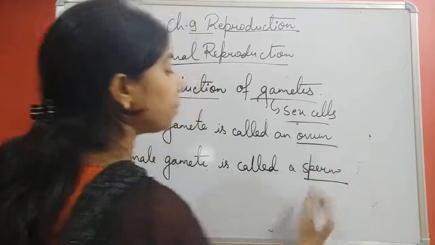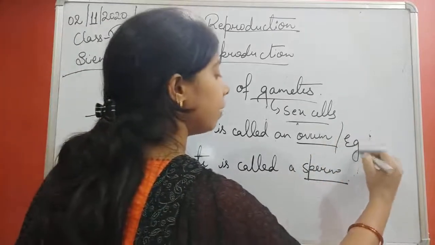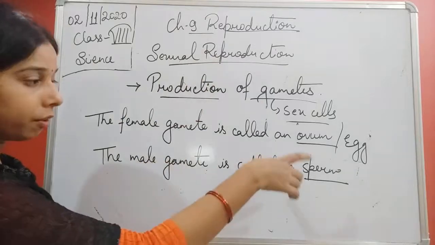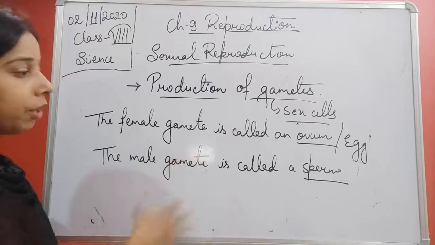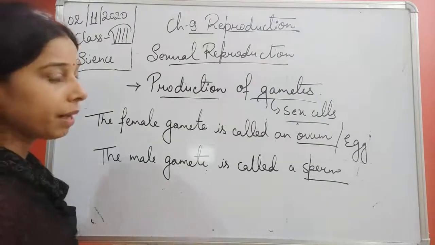Okay, so sperm is there and ovum is there, student. Ovum is also called an egg, and it is released by the female when she reaches puberty, and the male gamete is called a sperm. So this is how the production of gametes happens, involving the ovum and sperm.